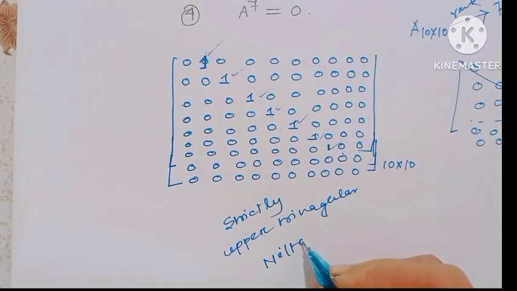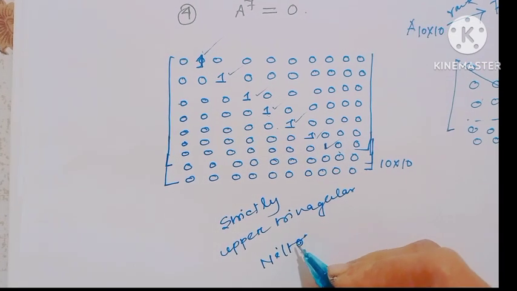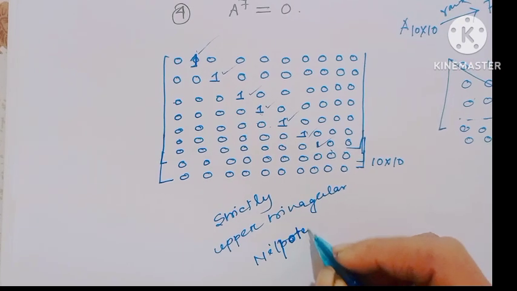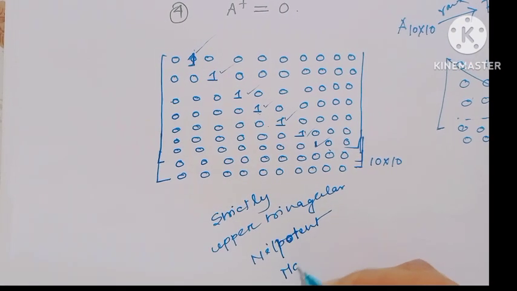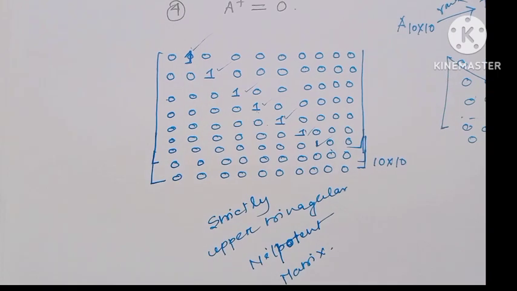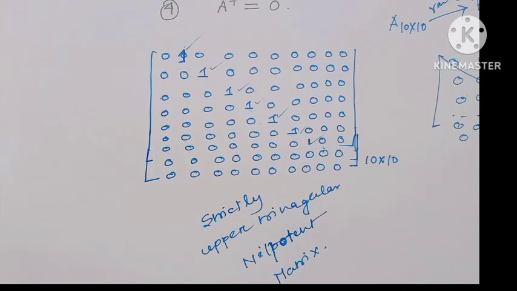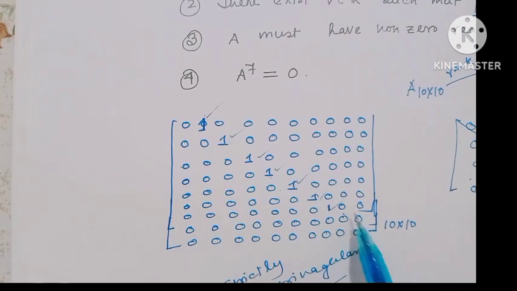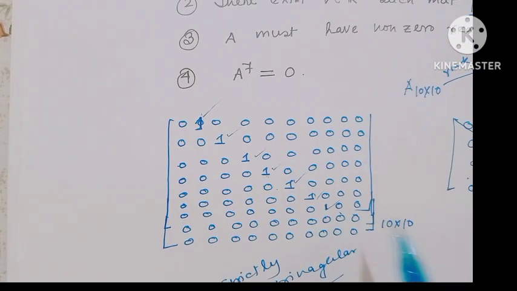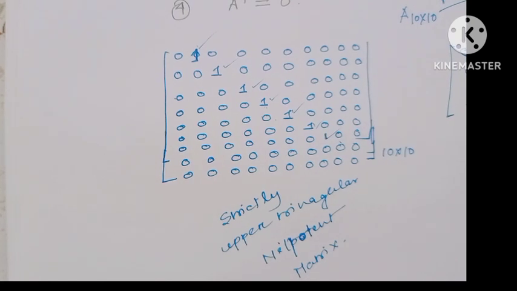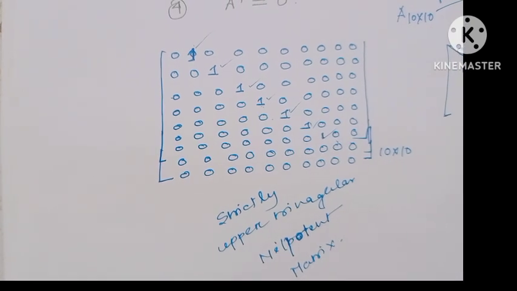So this is the trick, the actual trick. I hope all my viewers have understood. Since the matrix is strictly upper triangular, obviously this matrix is a nilpotent matrix.